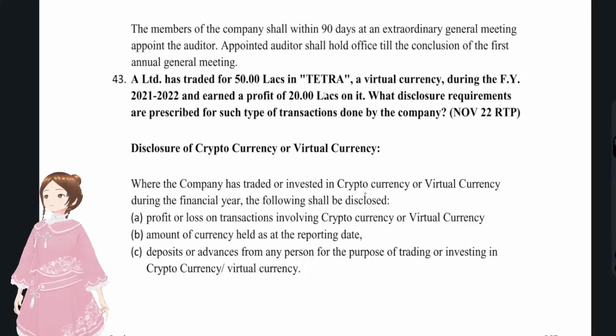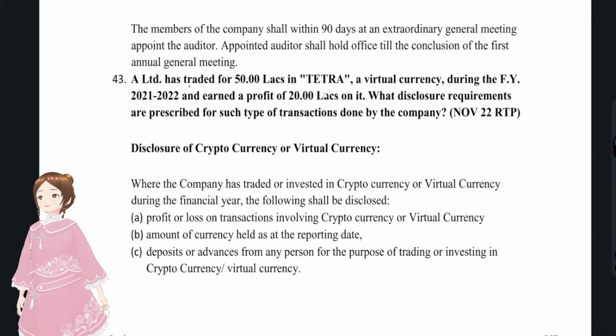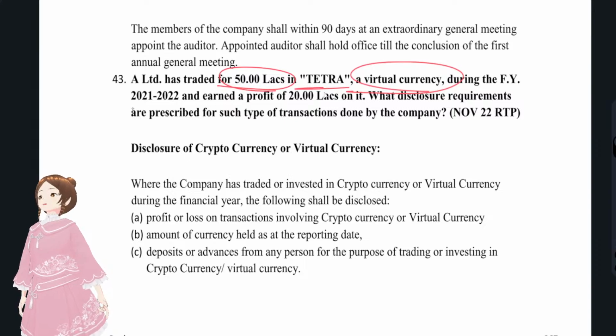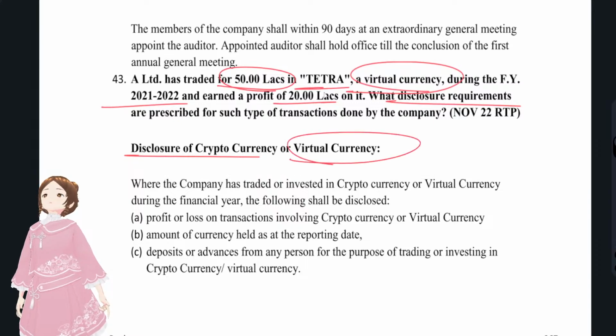Again, now we'll see question number 43. A Limited had traded 50 lakhs in Tetra, a virtual currency, during the financial year 21-22 and earned a profit of 20 lakhs on it. What is the disclosure requirement? Schedule 3 requirement. Schedule 3 disclosures with regard to cryptocurrency and virtual currency. That is what you have to disclose.